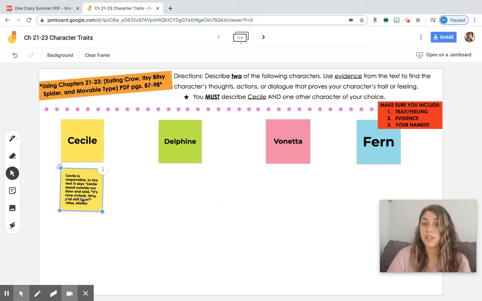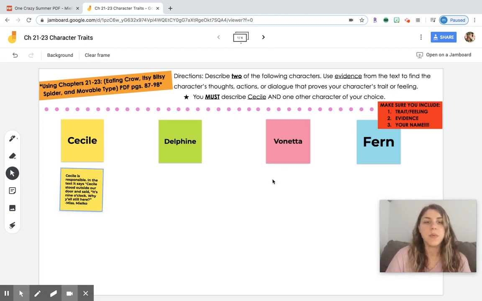I made my first sticky note. I included Cecile is responsible, right? That's my trait. I included the evidence. In the text, it says Cecile stood outside our door and said, it's 9 o'clock, while still here. And I also included my name. So I got my 3 things done. I used what she said to prove that she was responsible.